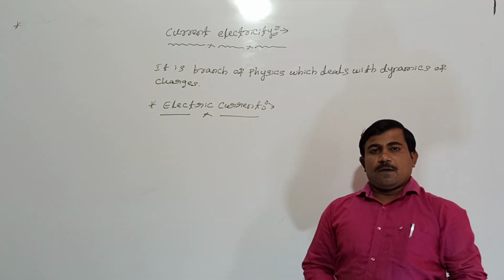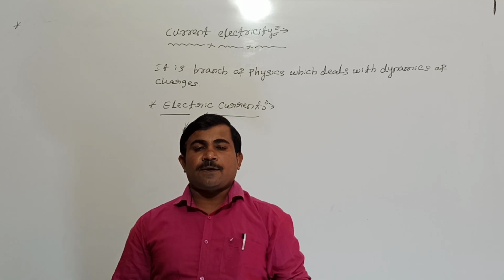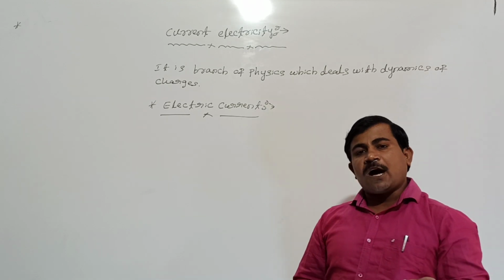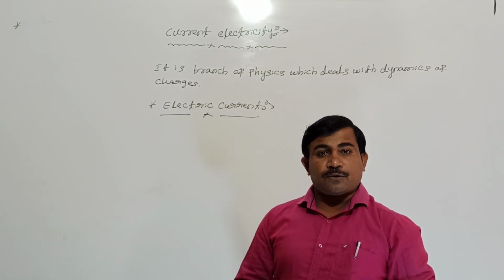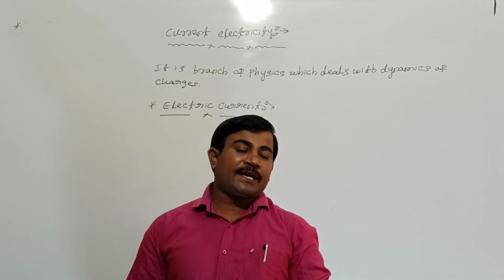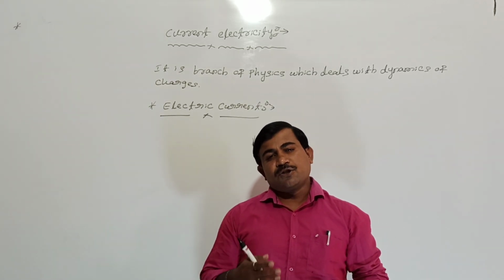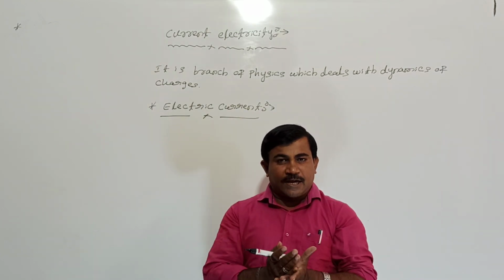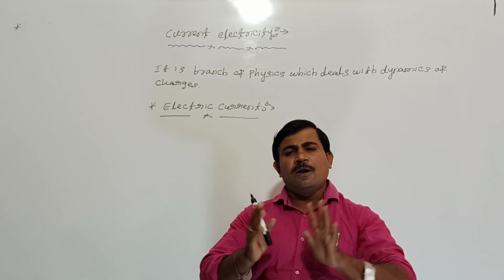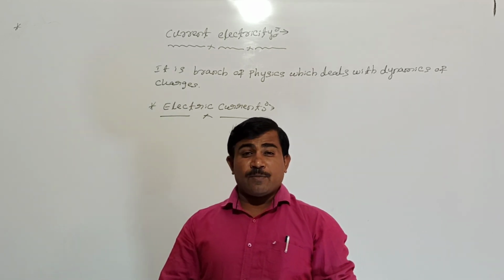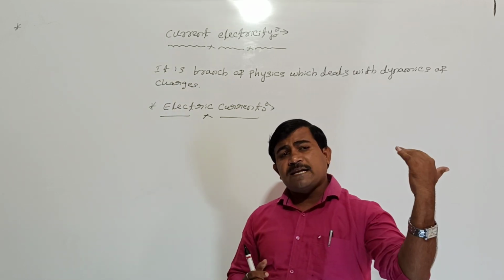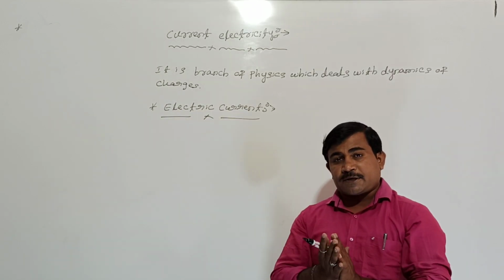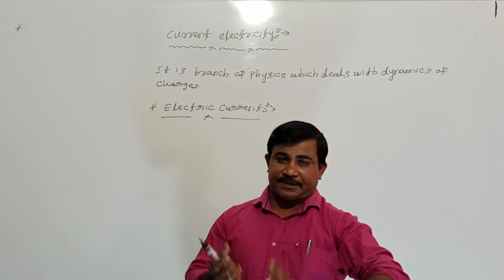Students, in metallic conductors such as copper, silver, gold, aluminium, etc., the electrons in the outermost orbits are loosely bound to the respective atoms, and those electrons are called free electrons, or conduction electrons. These conduction electrons in metallic conductors move randomly everywhere in all possible directions. Just as gas molecules move in the atmosphere, in that fashion all the free electrons available in the conductor are moving randomly everywhere inside the conductor.